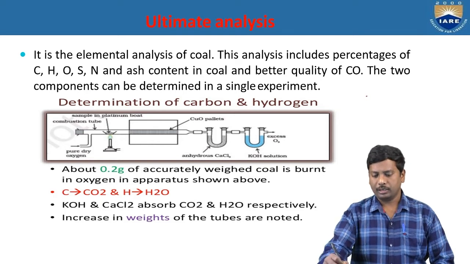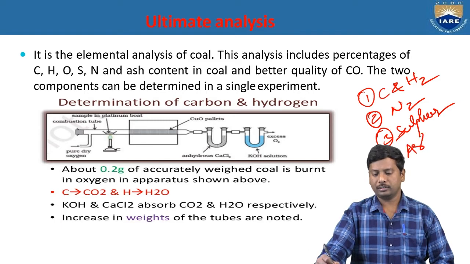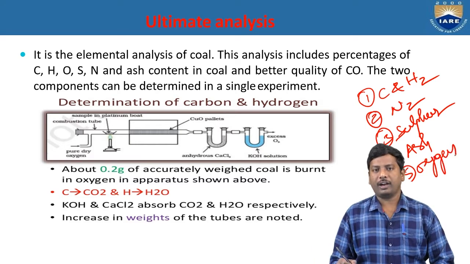First one is carbon and hydrogen. Second one is nitrogen. Third one is sulfur. Fourth one is ash content. And fifth one is oxygen content. So these are the mainly 5 contents involved in the ultimate analysis.